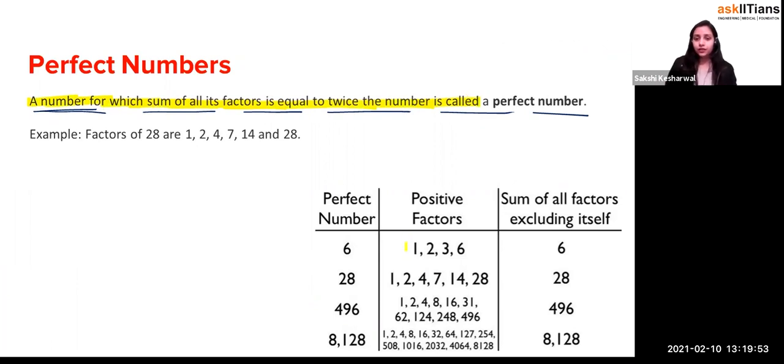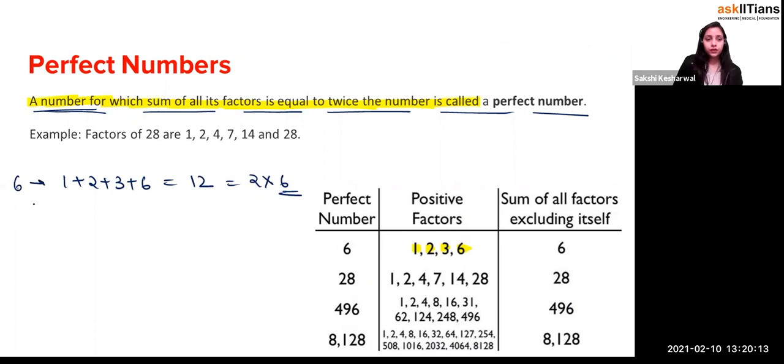If you take the factors of 6, it will be 1, 2, 3, and 6. If you add them, 1 plus 2 plus 3 plus 6 is equal to 12. So this is 2 times the number itself. Yes, so 6 is a perfect number.